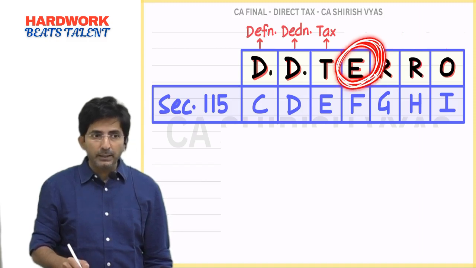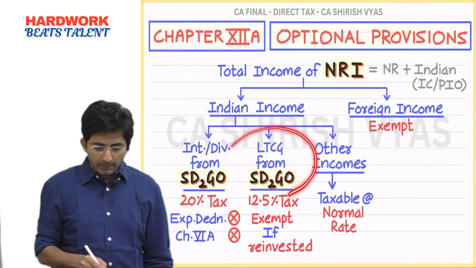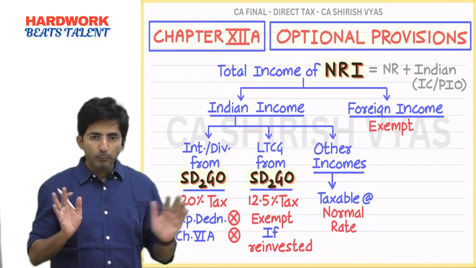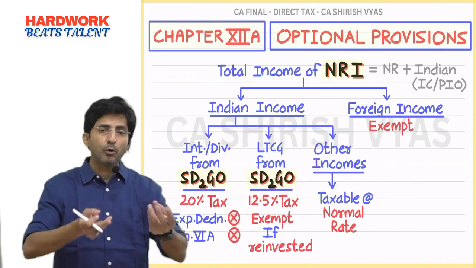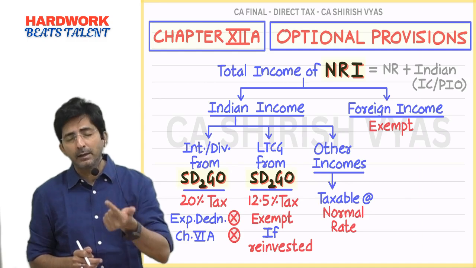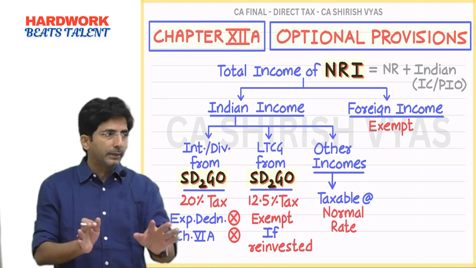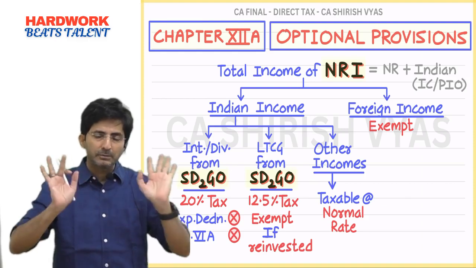Exemption if you reinvest in another SADGO. If you make a long-term capital gain and reinvest in another SADGO or notified savings certificate under section 10(4)(b), then you get a reinvestment benefit, which means your capital gains become exempt.